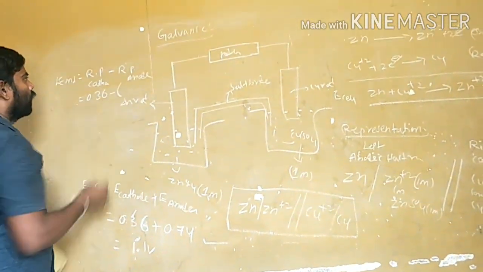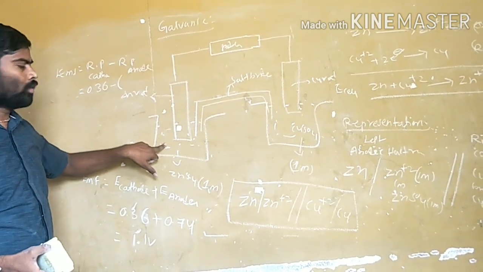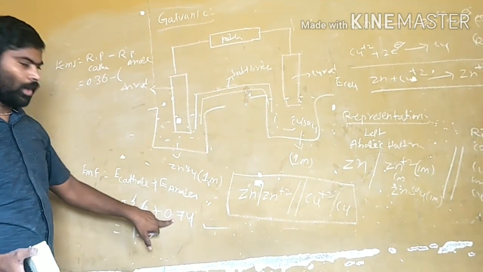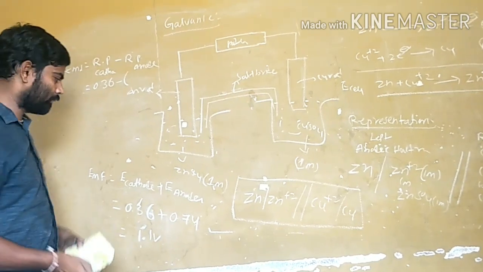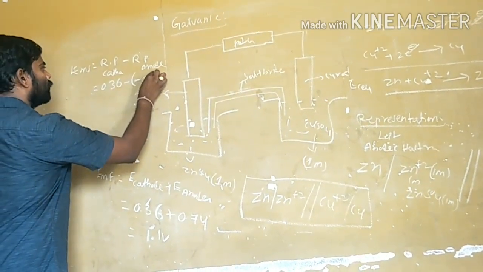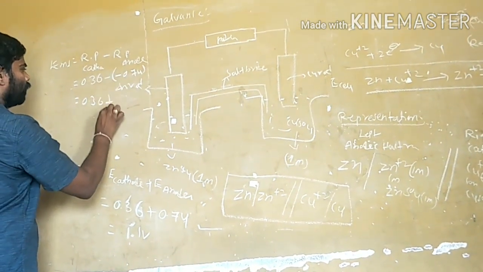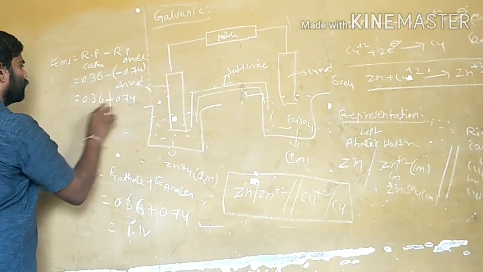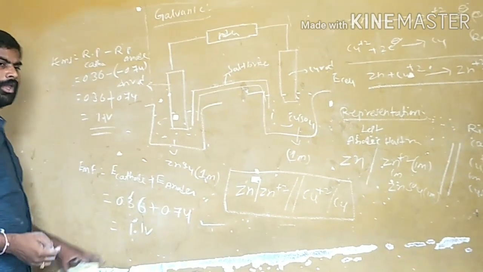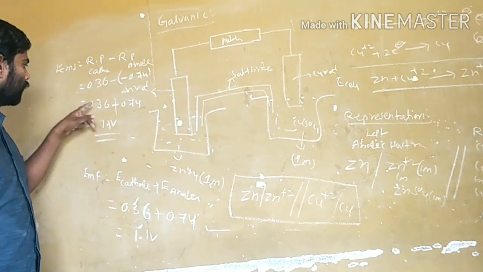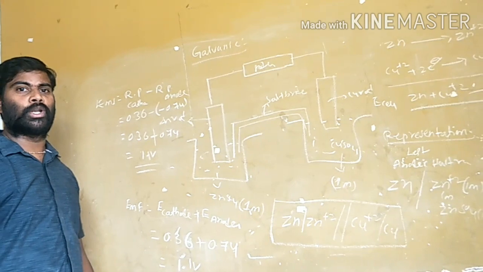Minus, what is the reduction potential of the anode? The anode is the zinc electrode, whose oxidation potential value is 0.74, but whose reduction potential value is minus 0.74. So 0.34 minus (minus 0.74) is equal to the same 1.1 volts. In the same way we can calculate the total E cell value, which is the total galvanic cell potential value.